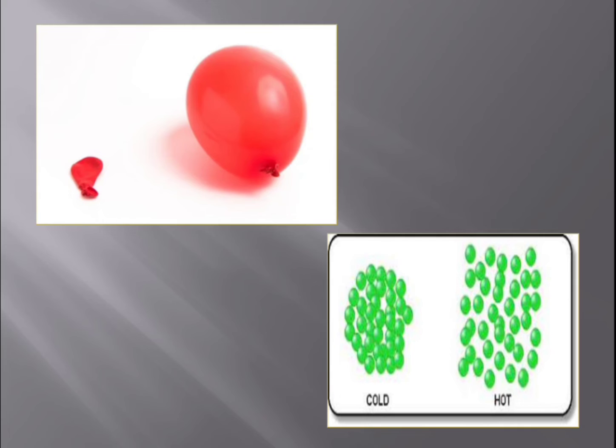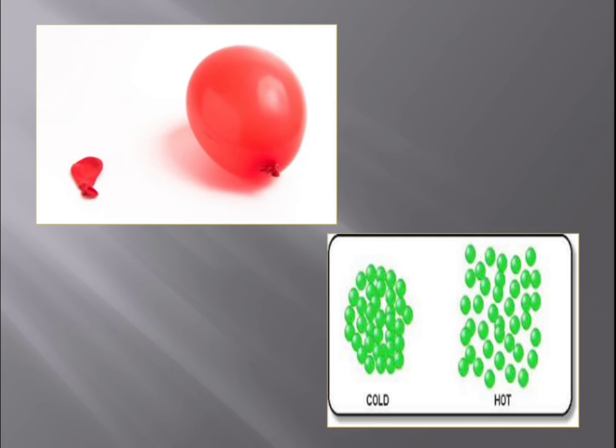And also, if you take a bottle of jam, it becomes very difficult to open it in the winter. Why? Because the metal lid contracts in the winter. Just now we said, when it cools down, it contracts. So in winter, the climate will be cold, isn't it?